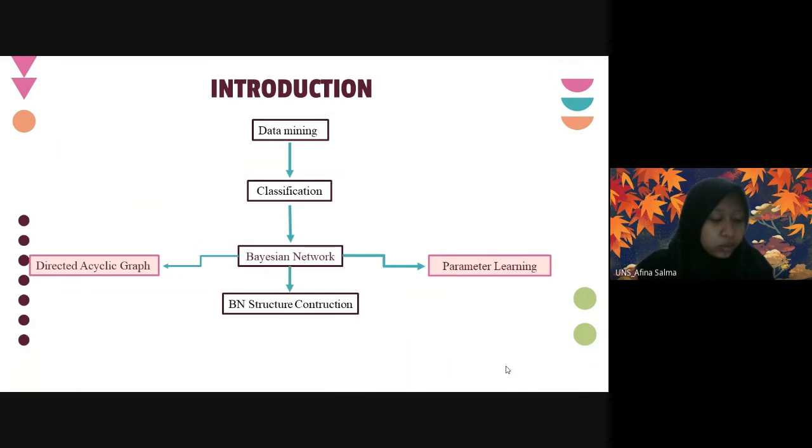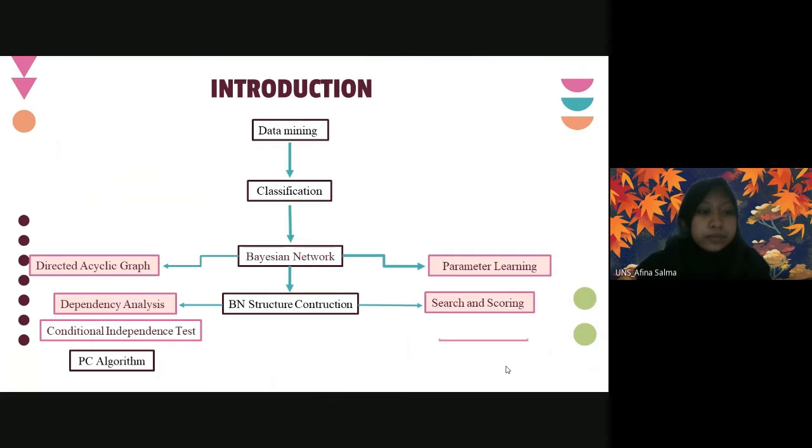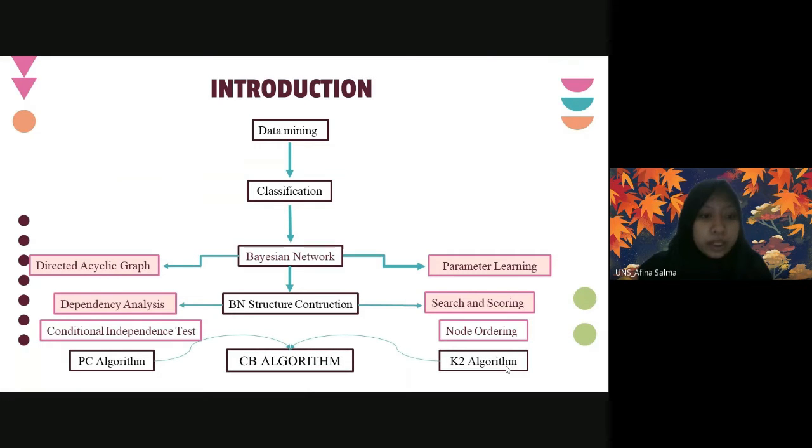There are two approaches to construct the Bayesian network structure. First is dependency analysis. This requires a CI test to determine the conditional independent relationship. One of the algorithms of dependency analysis is PC algorithm. Then, search scoring. This requires a node ordering that must be determined manually. One of the algorithms of search scoring is K2 algorithm. The two algorithms of this approach can be developed to produce an algorithm for computationally easier construction of Bayesian network. The algorithm is CB algorithm.